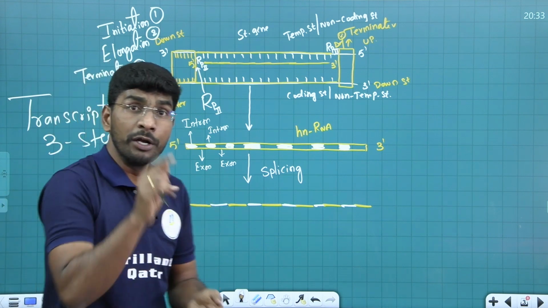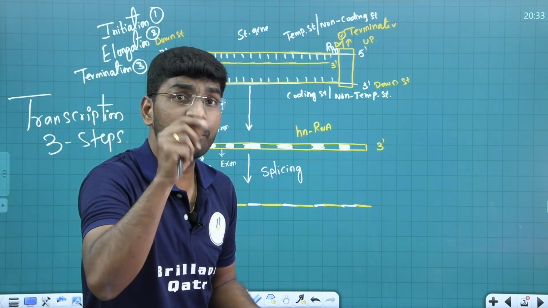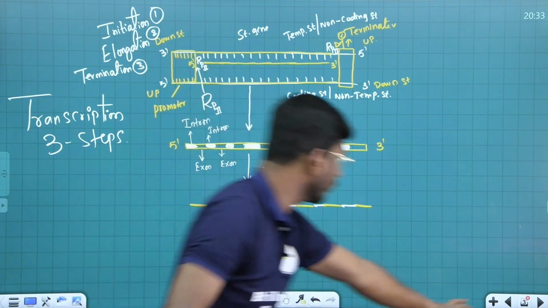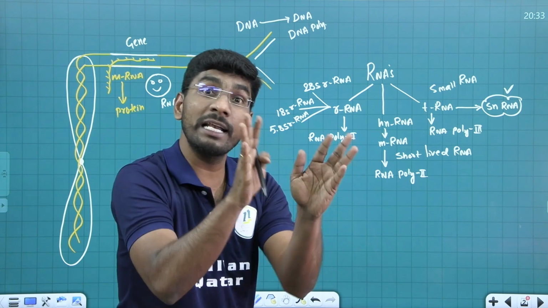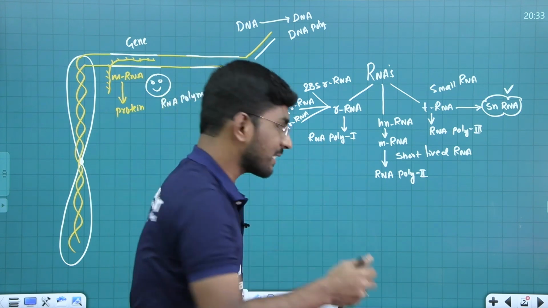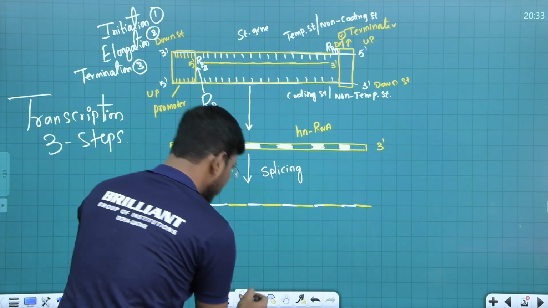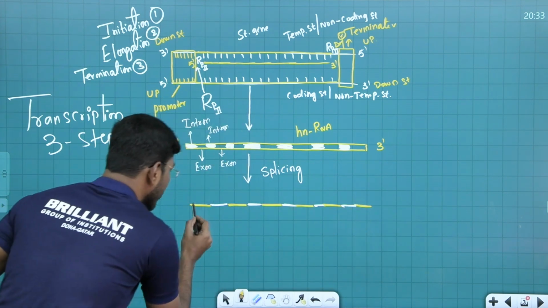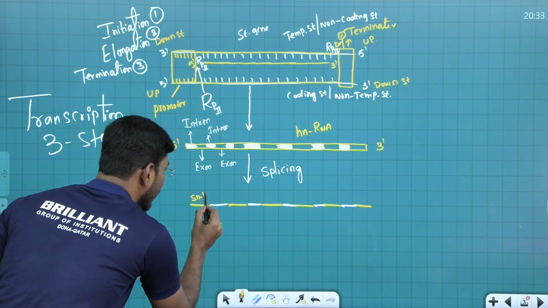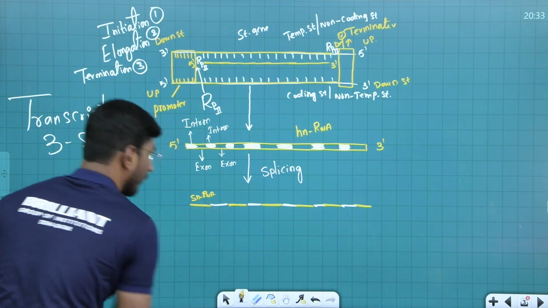Do you remember in the last slide what I said? snRNA I said. Go back to this one. The function of snRNA I'll tell you a little later, student. This snRNA, all of you look here, comes and attaches here. Now let me write here.